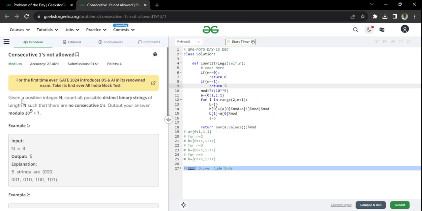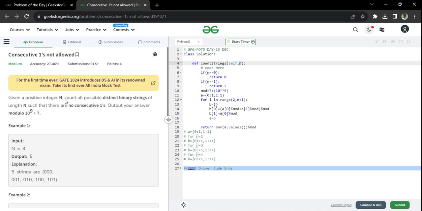So this is the question. Give a minute to read the question and then I will explain it to you and then we will solve the problem in an optimized way. It's given a positive number n, which is the input given to us. By the way, I will solve this question using Python. So if you are a fan of Python, then please continue with this video.